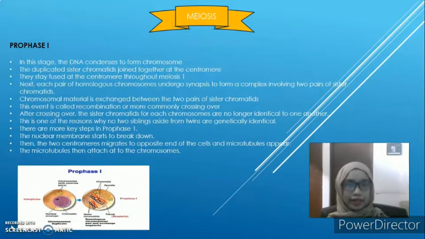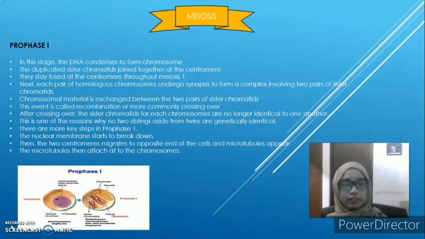Meiosis, Prophase One. In this stage, the DNA condenses to form chromosomes. The duplicated sister chromatids join together at the centromere. They stay fused at the centromere until Meiosis One. Next, each pair of homologous chromosomes undergoes synapsis to form a complex involving two pairs of sister chromatids. Chromosome material is exchanged between the two pairs of sister chromatids. This event is called recombination, or more commonly crossing over.